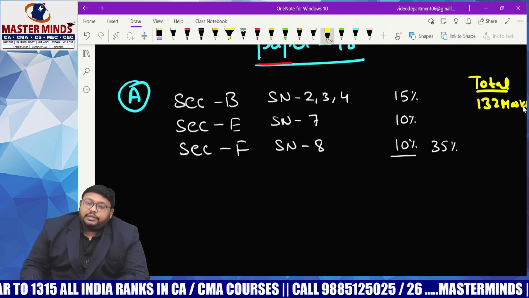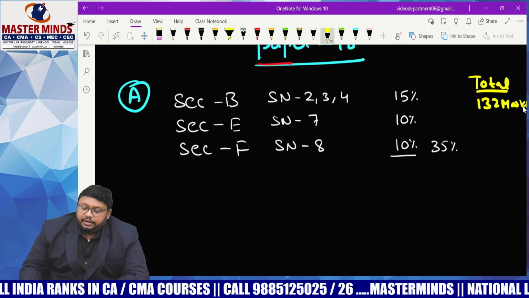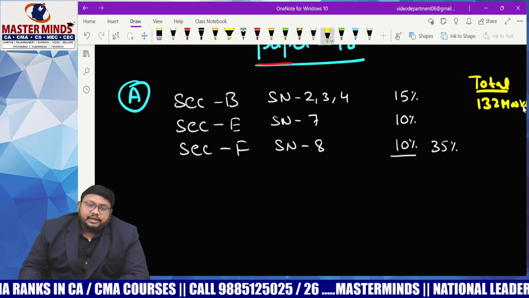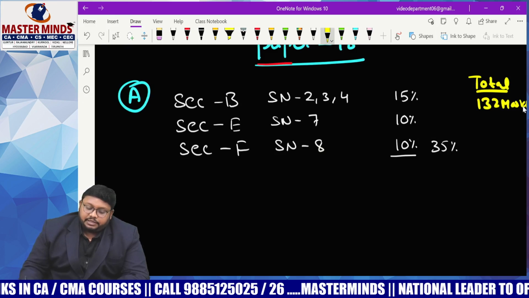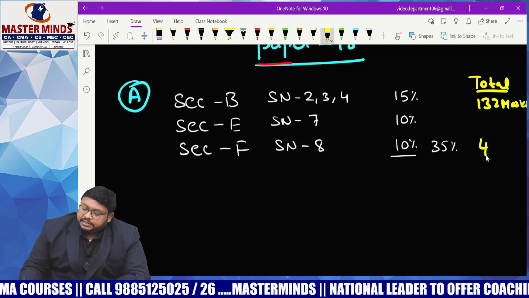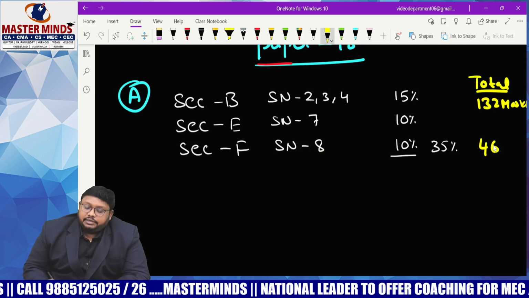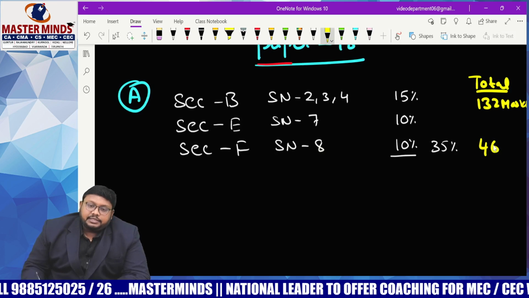So out of 132 marks, 35% will be covered by these topics. It is an easy and mostly theoretical set of topics, so 35% will be covered. 35% of 132, which is nothing but 46 marks, we can cover with these sections. These three sections itself cover 46 marks.